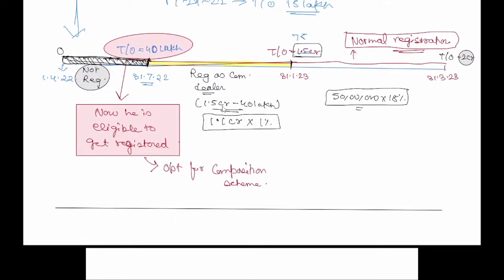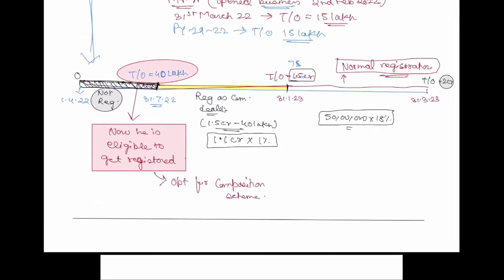Okay, we won't change it. So you got my point that this period's turnover, when he was not eligible or not registered to pay tax on composition scheme, will not be included in the turnover of a state.